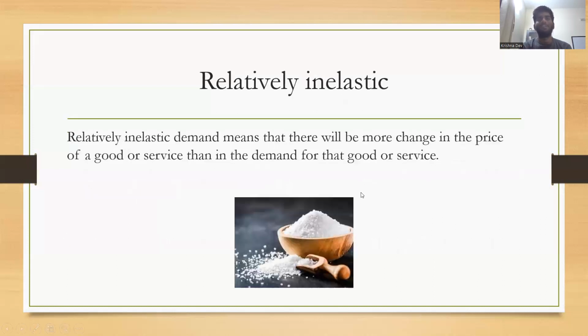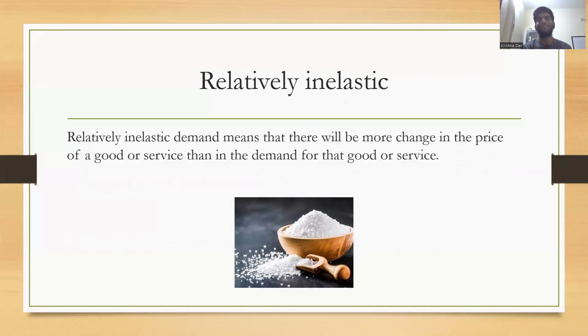Relatively inelastic demand. Relatively inelastic demand means that there will be more change in the price of a good or service than in demand for that good or service. It is somewhat similar to perfectly inelastic.